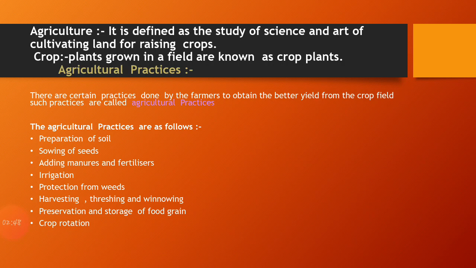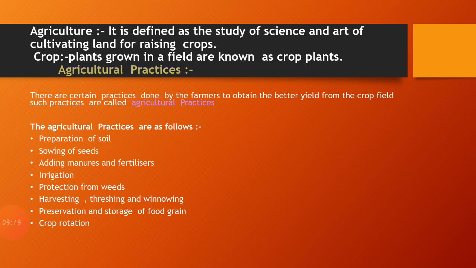Now let us begin with the first topic of this chapter. The first topic is agricultural practices. So first of all we know what agricultural practices are. There are certain kinds of practices that are mainly performed by the farmers in order to get a better yield from the crop field. Such practices are commonly known as agricultural practices.